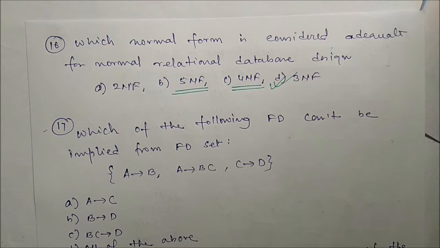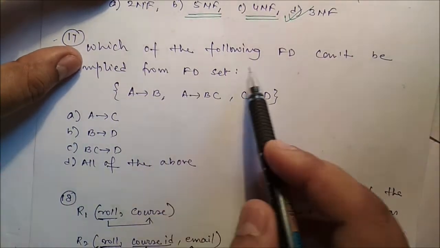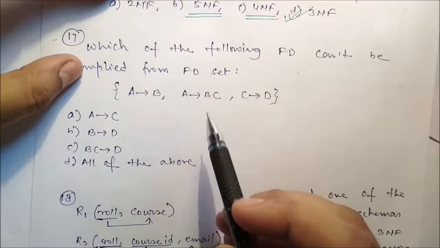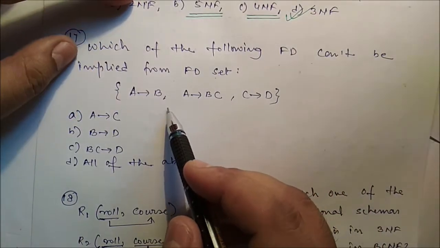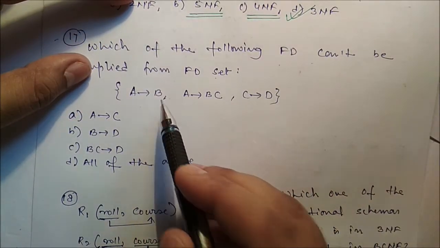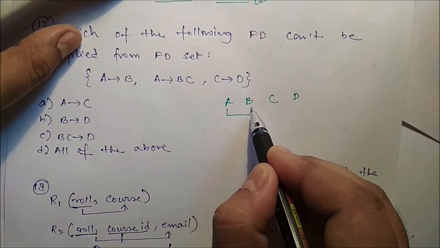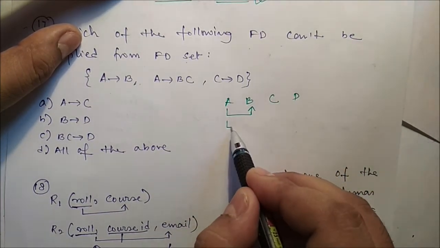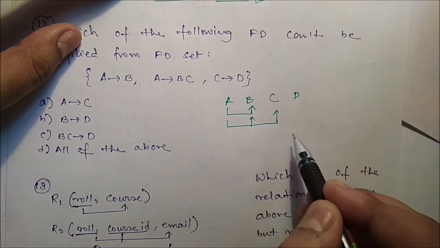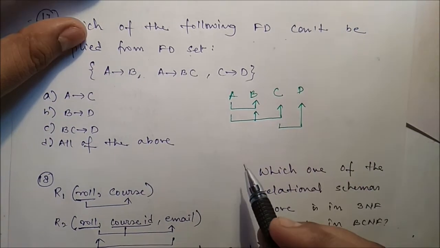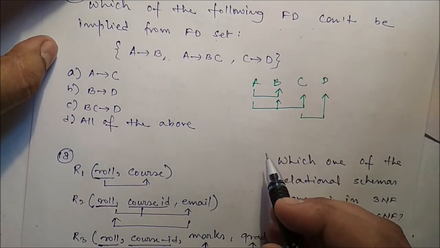Next question, which of the following FDs can't be implied from the functional dependency set? So A to B is there. Now we can say A, B, C, D. A to B is there, A to BC is there, and C to D is there. So which of the following FDs can't be implied from the FD set?